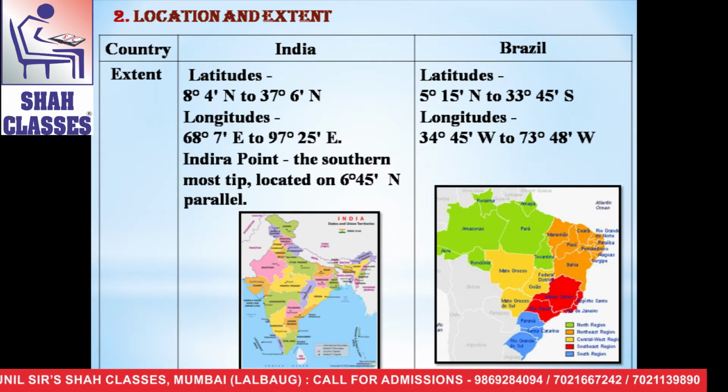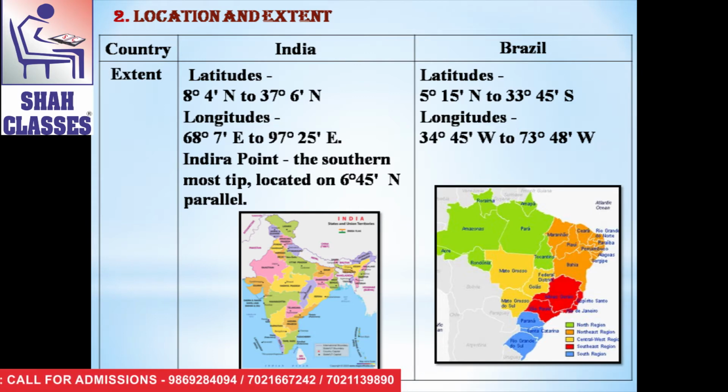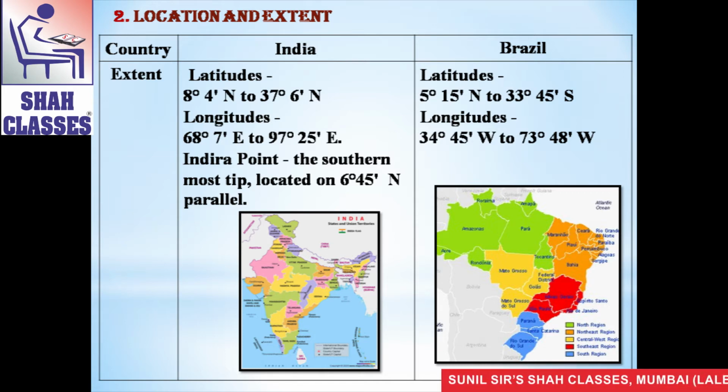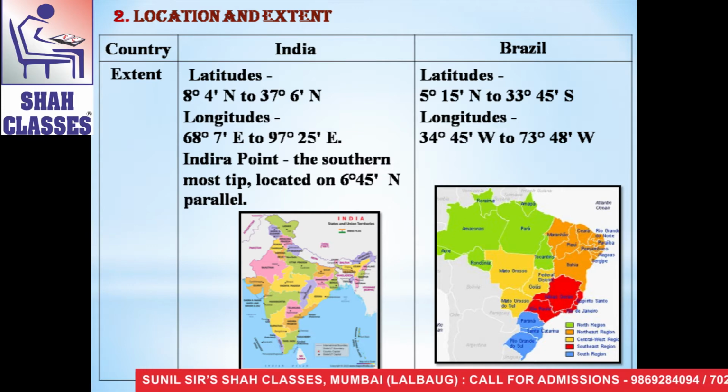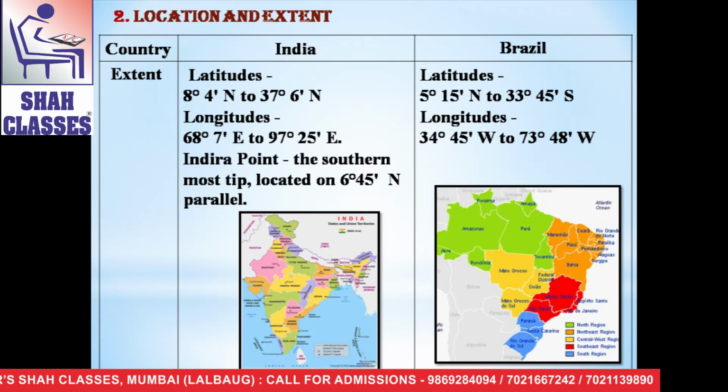When we see Brazil's extent, latitude-wise it is 5 degrees 15 minutes north to 33 degrees 45 minutes south, and longitude-wise it is spread from 34 degrees 45 minutes west to 73 degrees 48 minutes west. So this is the extent of India and Brazil. For reference, here are maps of both countries.